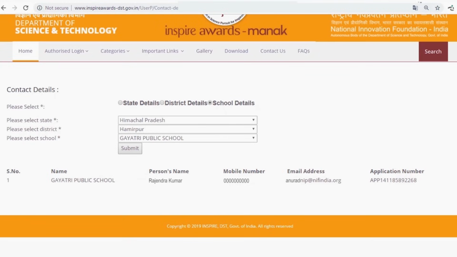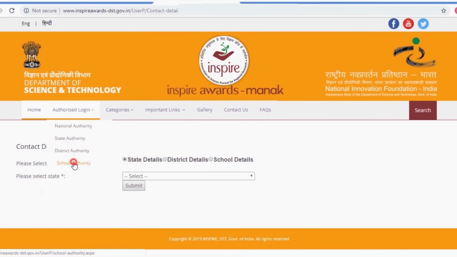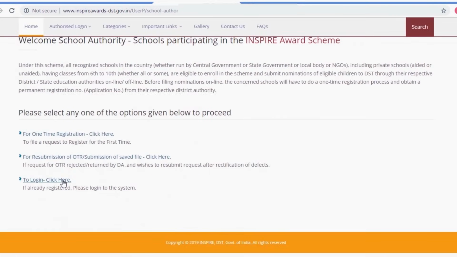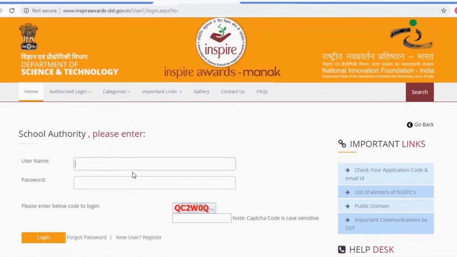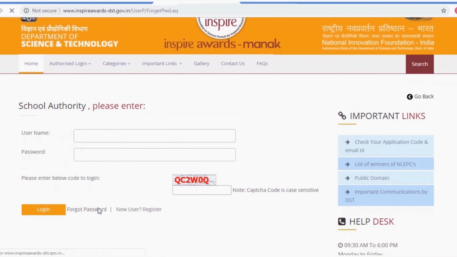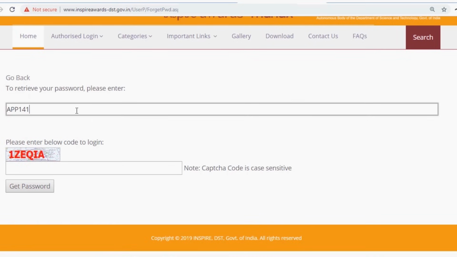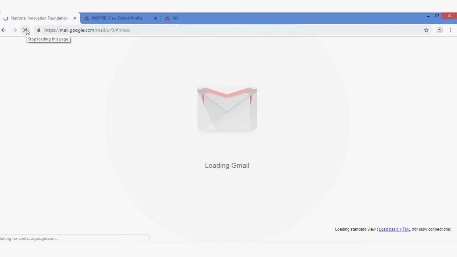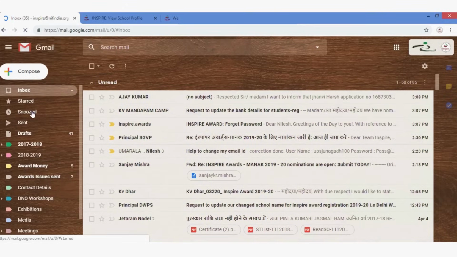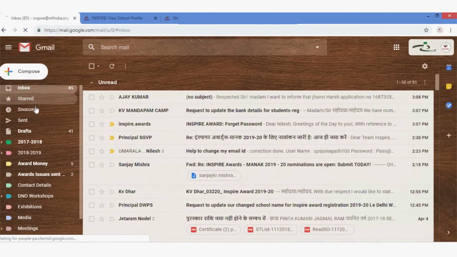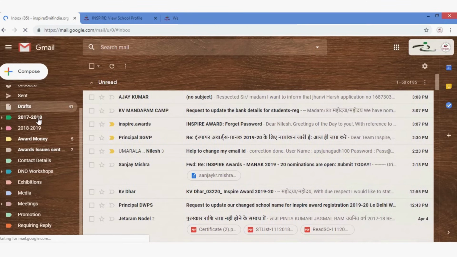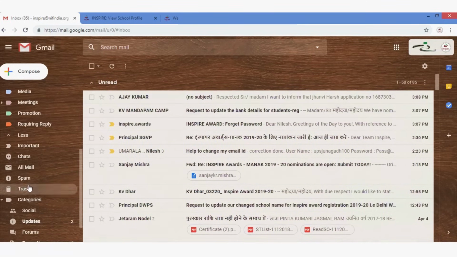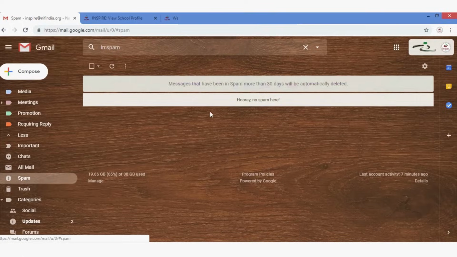For recovering the password, please click on the School Authority tab to log in. Then click on Forgot Password. For retrieving the password, enter your application number, CAPTCHA code and click Get Password. You will receive an email in your registered email ID where your user ID and a link to reset the password will be given. If you do not find the email in your inbox, please check your spam folder.